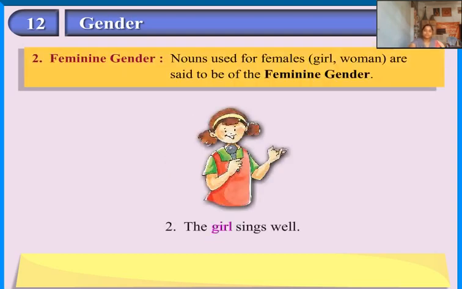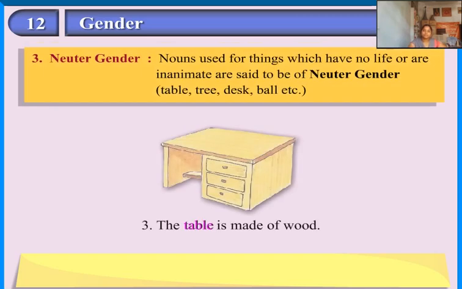Feminine gender: nouns used for females. Girl, woman are said to be of the feminine gender. Neuter gender: nouns used for things which have no life or are inanimate. Table, tree, desk, ball, etc.